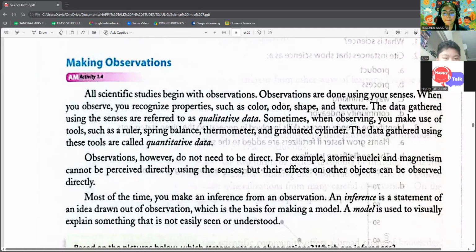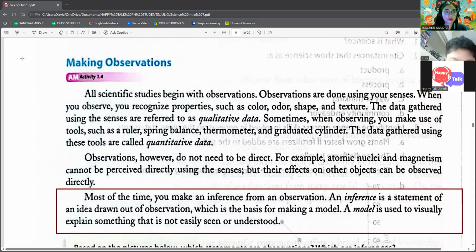Inference? Where? Okay, by reading this again, what did you understand about inference? Wait, wait, let me see. I don't know how to explain it.